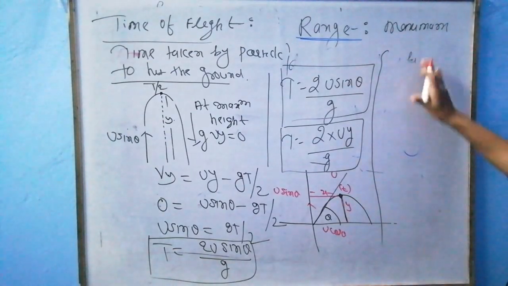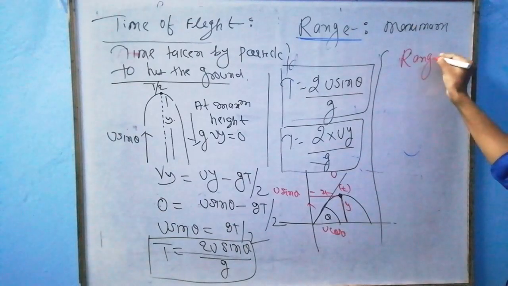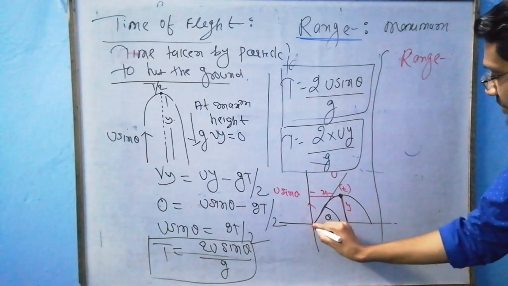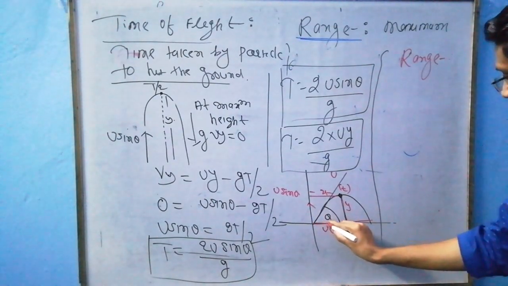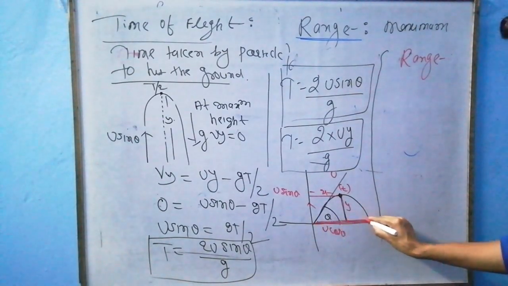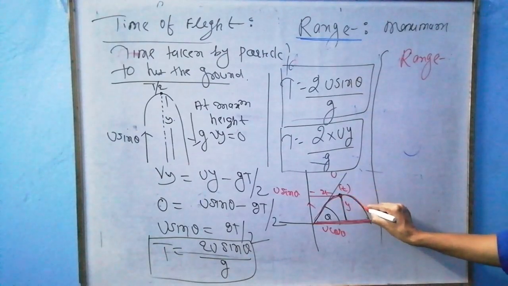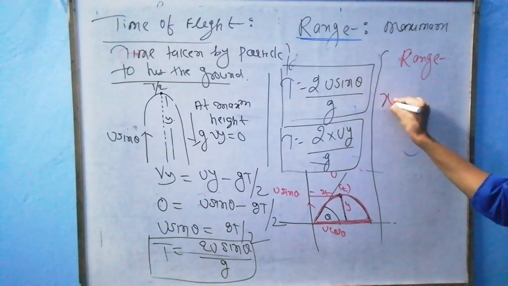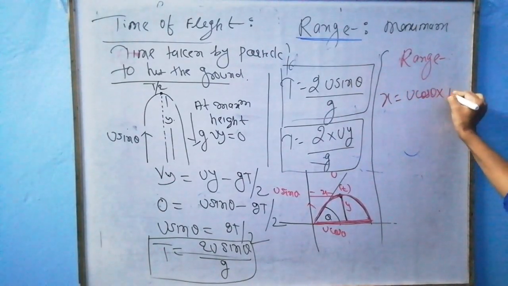Now, sir, what is my range here? Just see range. Sir, range is the maximum distance covered by the particle. Let's say this is the maximum distance x. In this maximum distance x, the total time taken is t, the time of flight. So this x can be u cos theta into t.